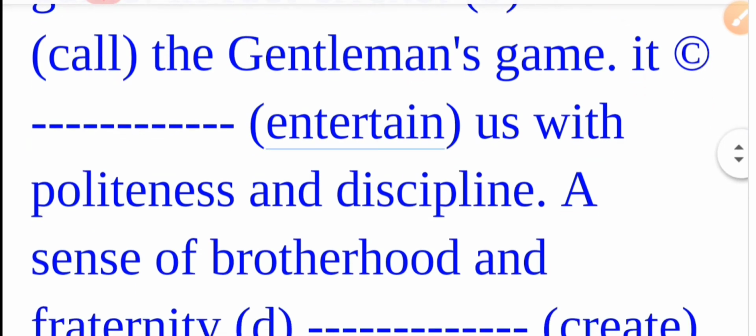It entertain us with politeness and discipline. So learners, it is in the active voice, the subject is it and verb is entertain. It is in the active voice and it is in the present tense. So correct answer is it entertains us. It means cricket entertains us with politeness and discipline.